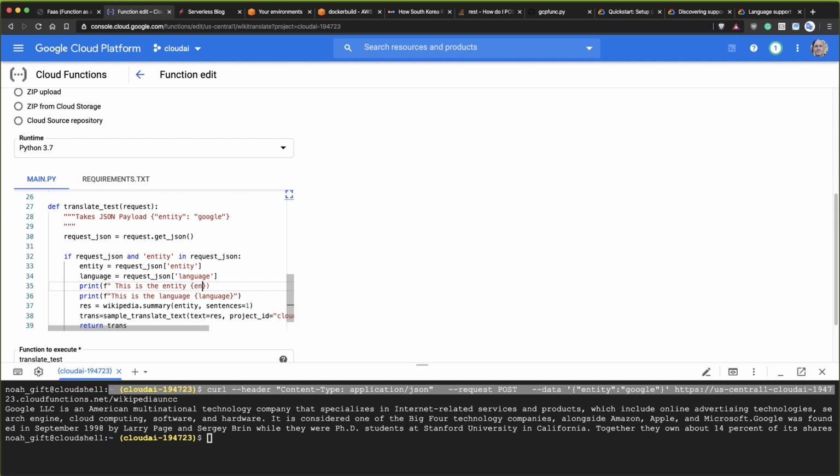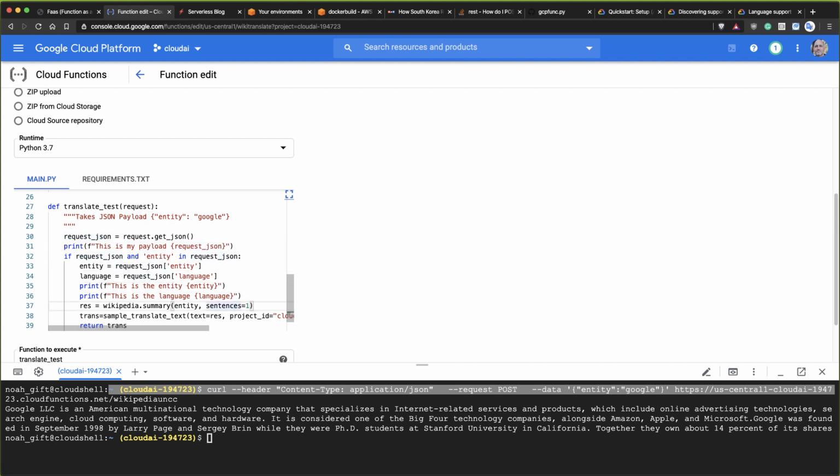That looks correct here. This will let me make sure I understand what's coming inside of here. And if I wanted to be really verbose, I could even print the whole payload as well, so I could say, this is my payload that gets passed in, and request JSON.